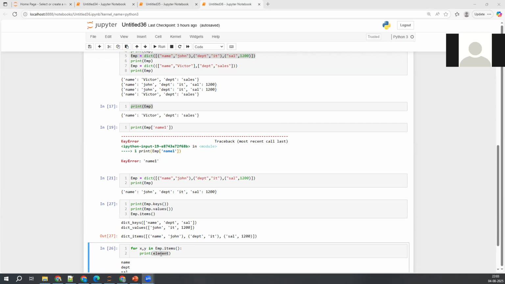Sorry, it's not print x comma y, I'm taking x comma y here. If at all you want to take it like this, you know how to take it like this, right? So print of variable of x. Now how to take that one? Variable of x, comma, these curly brackets we need to mention.